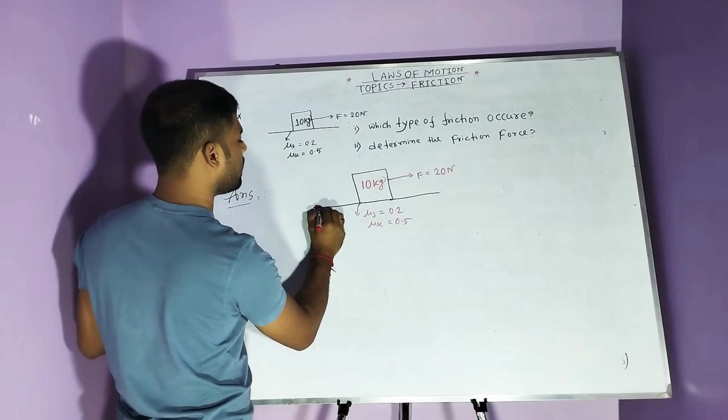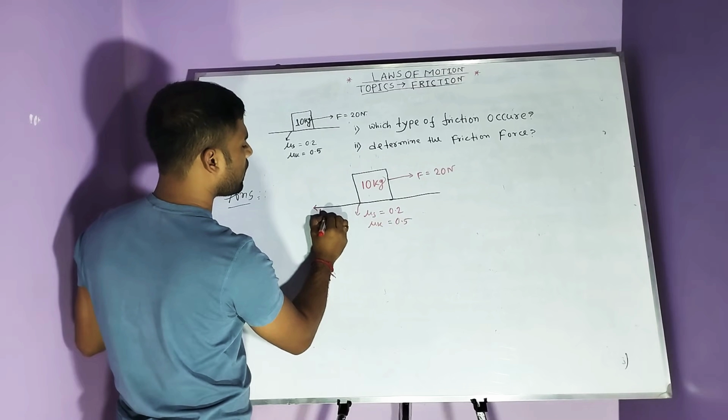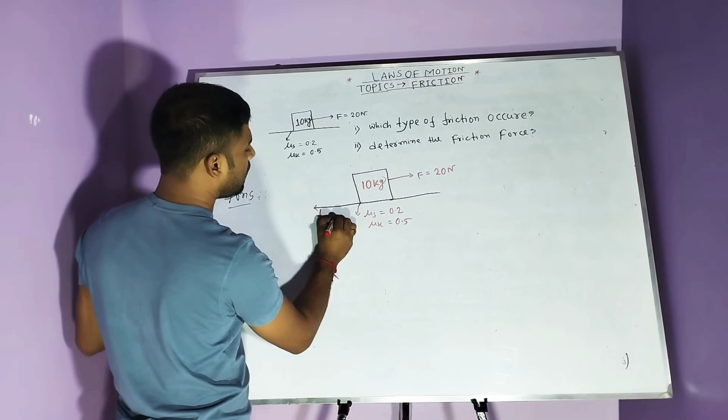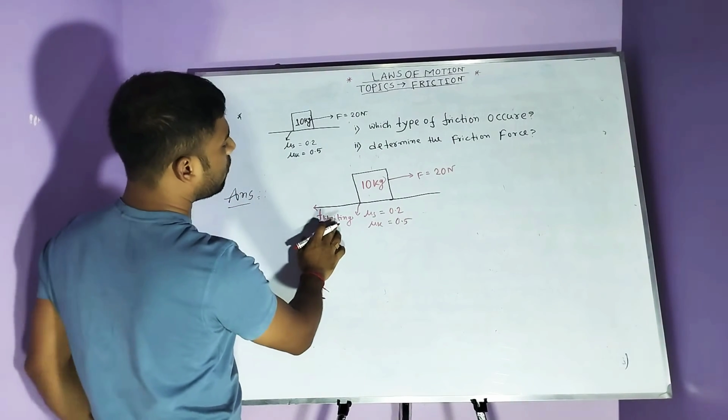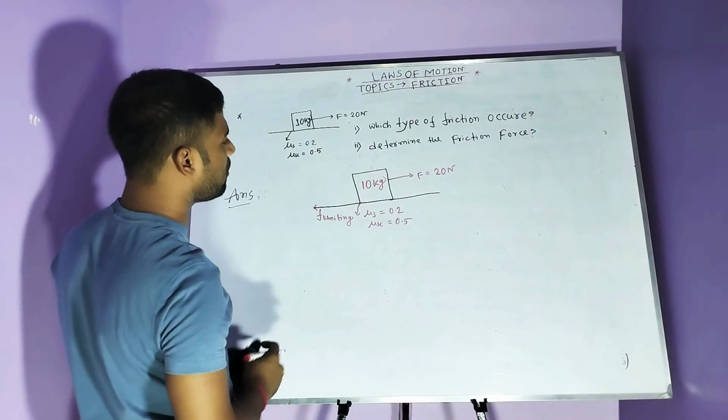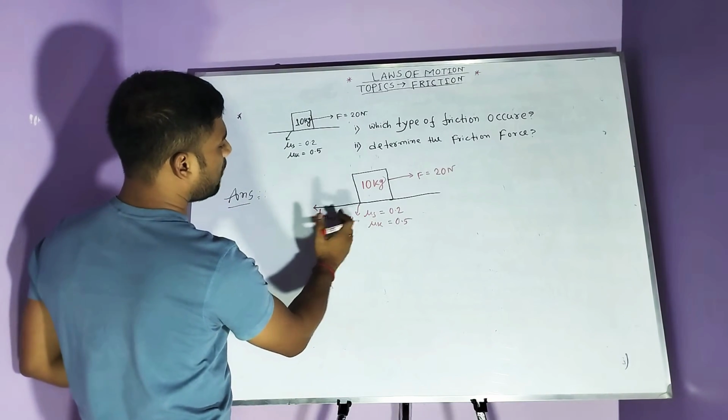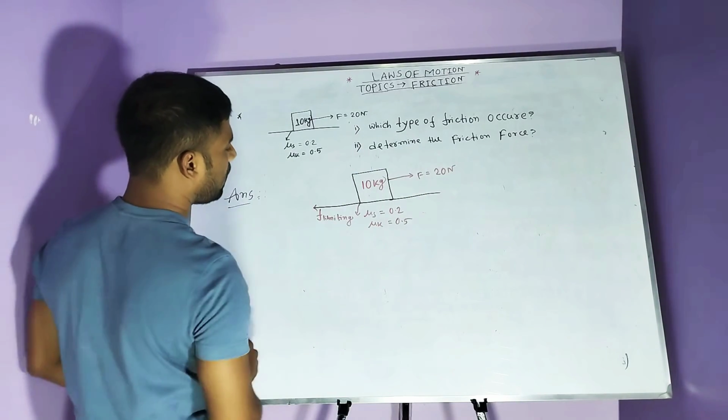This friction is known as F limiting, the limiting value. First we consider the friction force at its limiting value. The direction of F limiting is always opposite to the applied force.